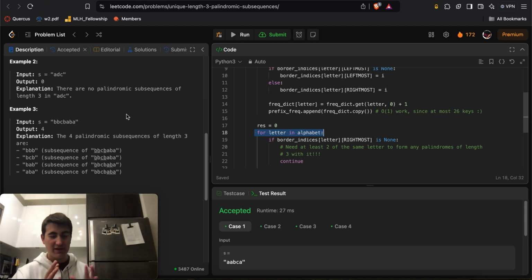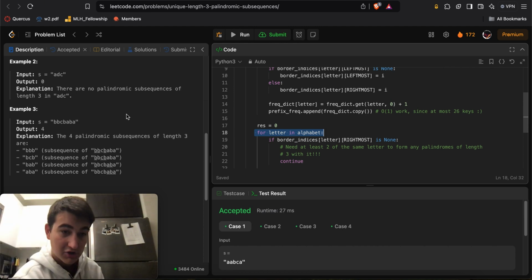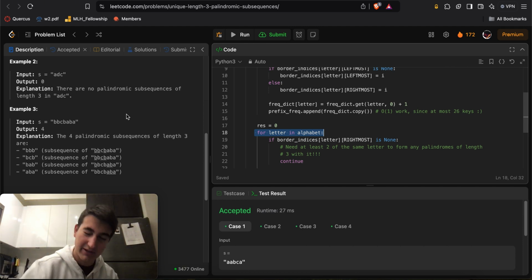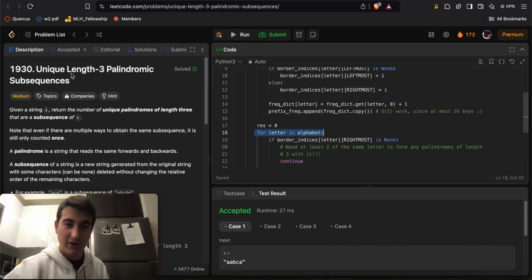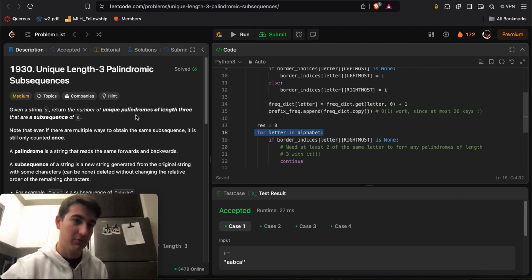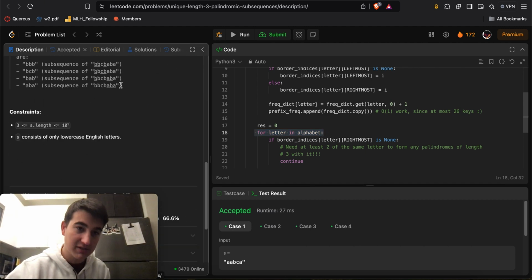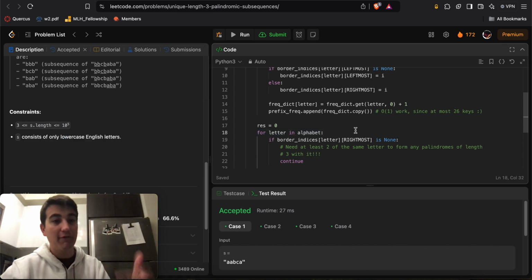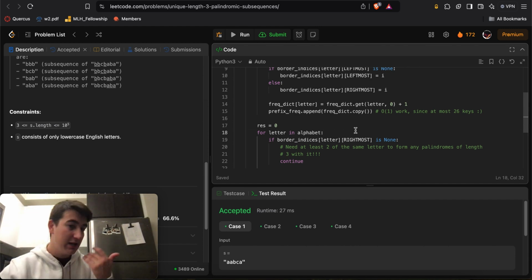For every single letter in the alphabet, grab its leftmost index in S, grab its rightmost index in S, and count the number of unique letters between those two indices to essentially count the number of unique palindromic subsequences of length 3 that start and end with that letter. When you cover all 26 letters of the English alphabet, you essentially cover every single possible unique length 3 palindromic subsequence, because the letters of S are limited to lowercase English letters. So hopefully at least that general idea makes sense.